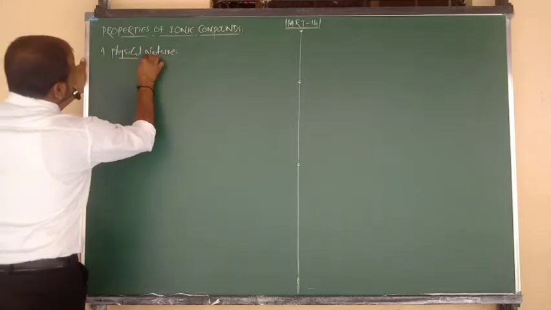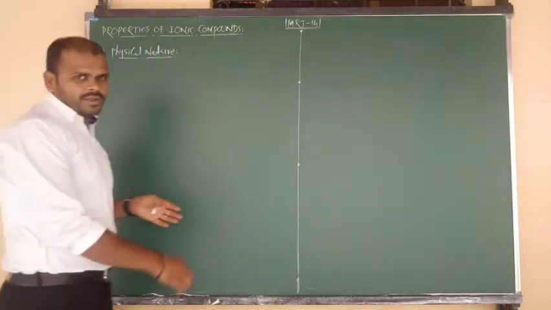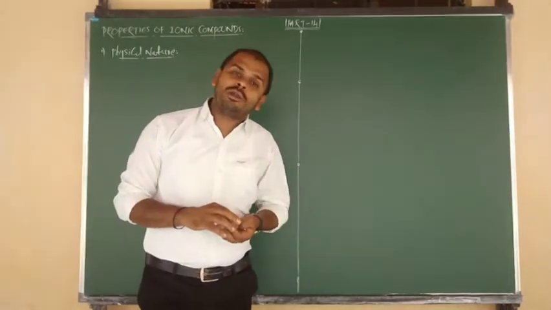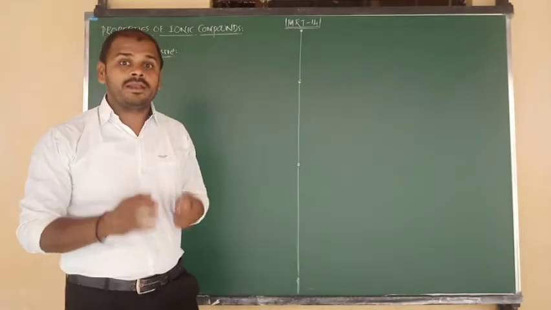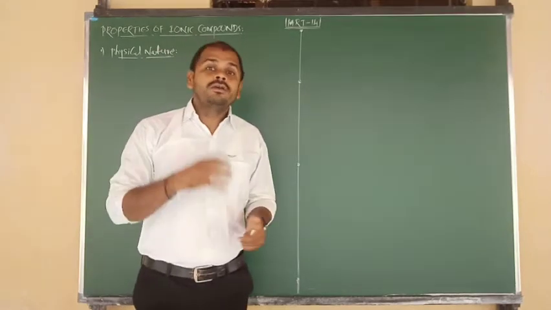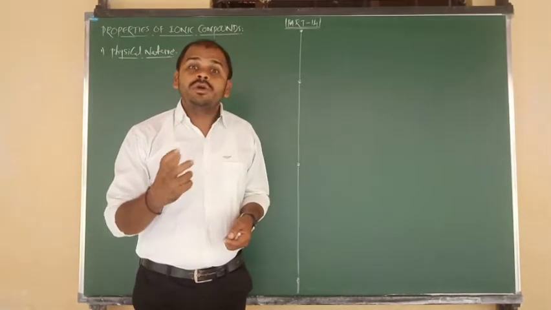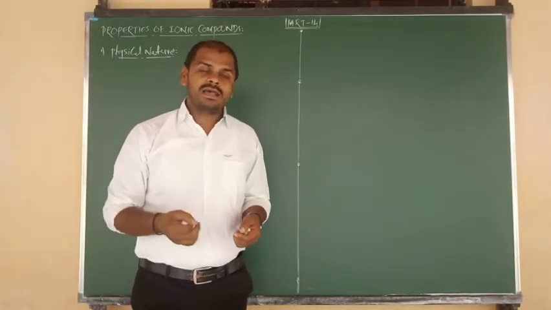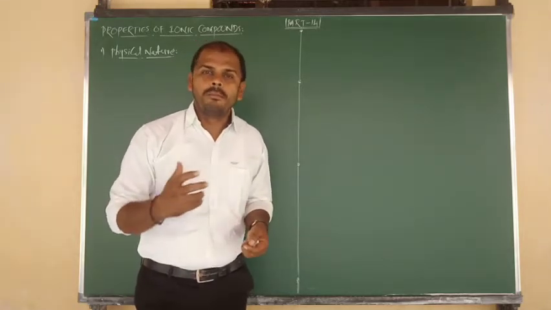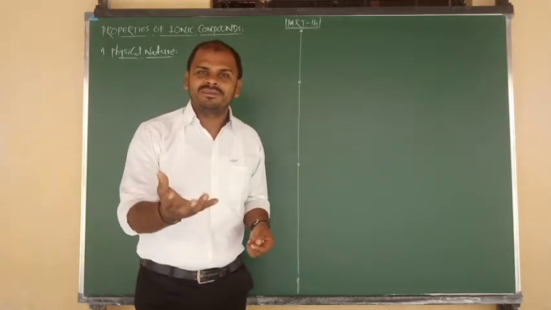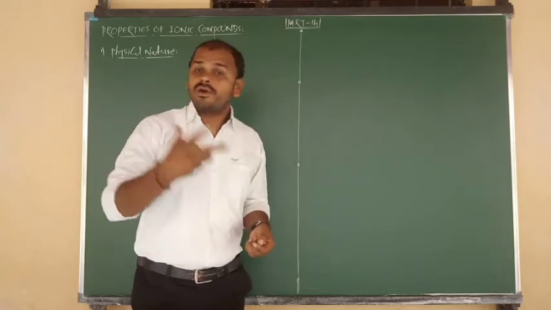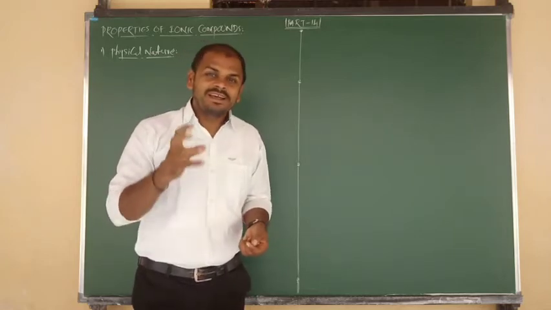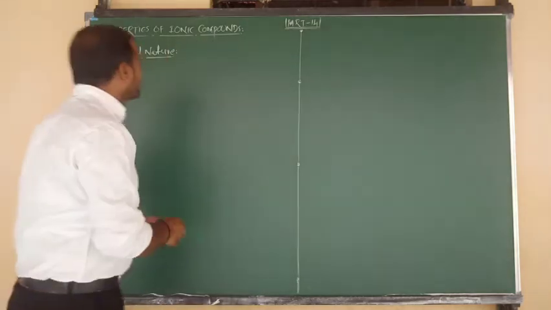Nothing but I want to say that we are going to discuss the physical states of ionic compounds. Okay, the best examples you know very well: sodium chloride, sodium oxide, magnesium chloride, magnesium oxide, all of them are solids, and they are hard, rough in nature, so we say crystalline solids.